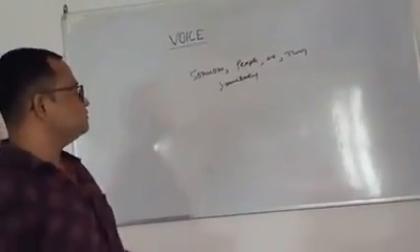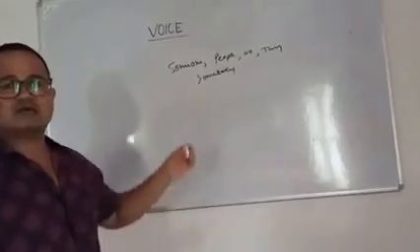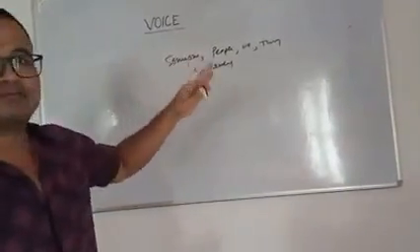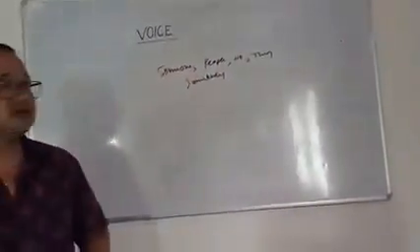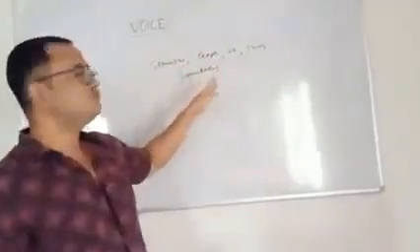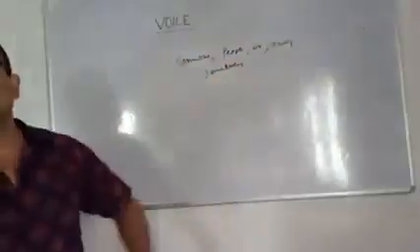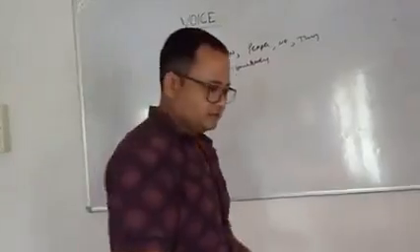So now I am going to give you two examples of such sentences. First one in which we are able to find out the exact subject according to the context, and then I am going to give you an example of sentences where we are not able to find out the exact subject. Okay.